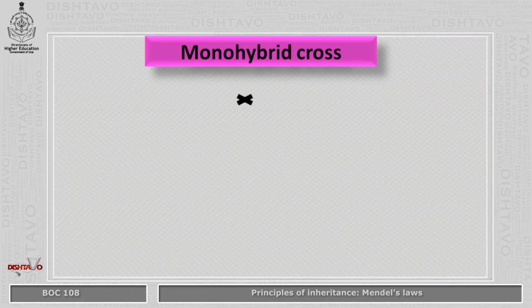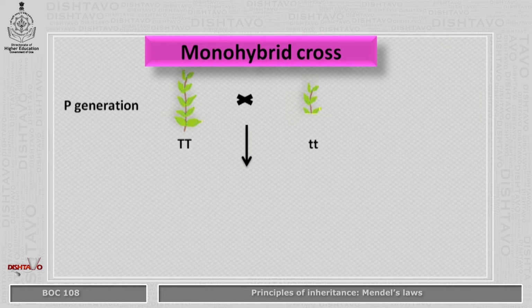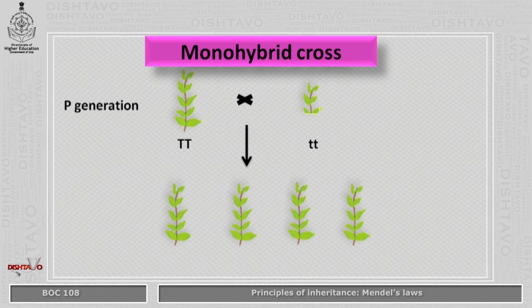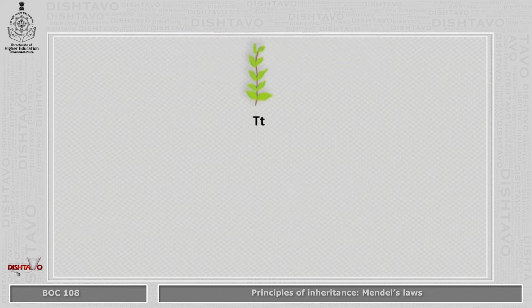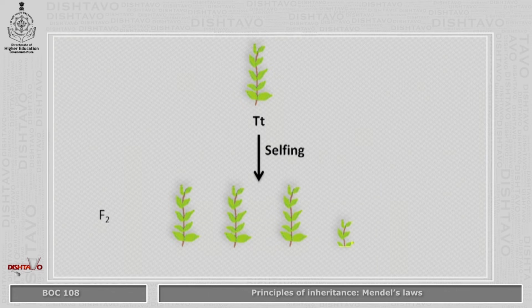Let us consider the example of the monohybrid cross again. When we crossed two individuals, in the F1 generation we got all tall plants. Later on, the offspring of the F1 generation were selfed, and in the F2 generation what they found was a mixture of plants, that is tall plants as well as short plants, in the ratio 3:1.